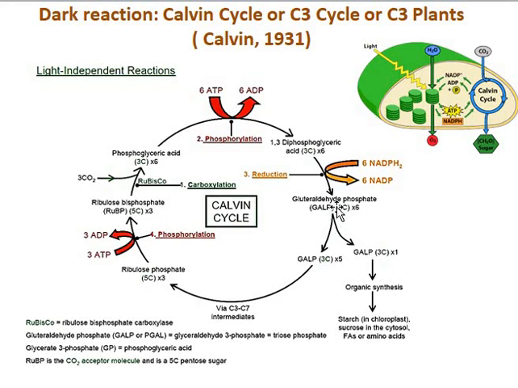Then this 3-phosphoglyceraldehyde is used in many ways for the synthesis of organic compounds such as starch in the chloroplast, sucrose in the cytoplasm, and of course other carbohydrates. Some of the 3-phosphoglyceraldehyde is used for the regeneration of the 5-carbon compound called RuBP. This RuBP is used for the further carbon reduction process.